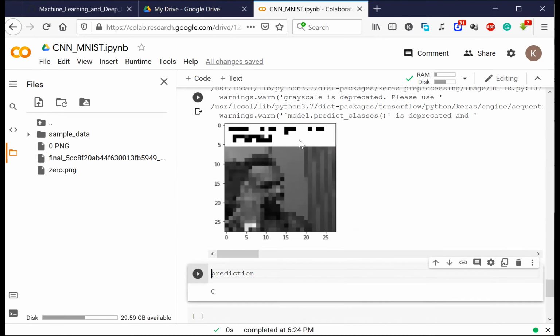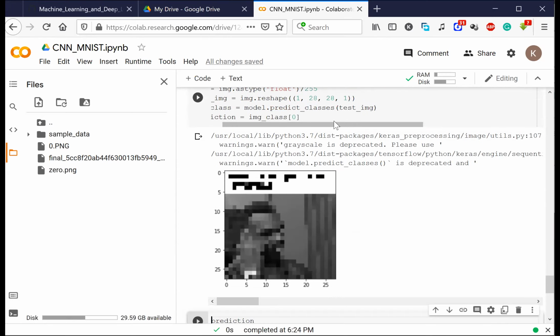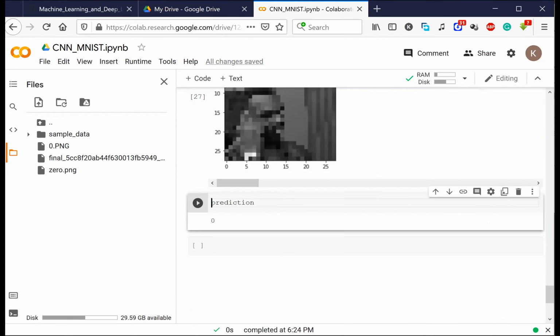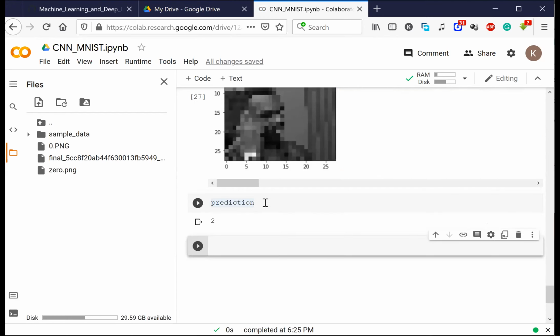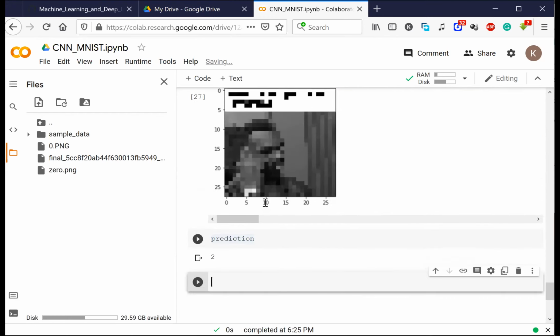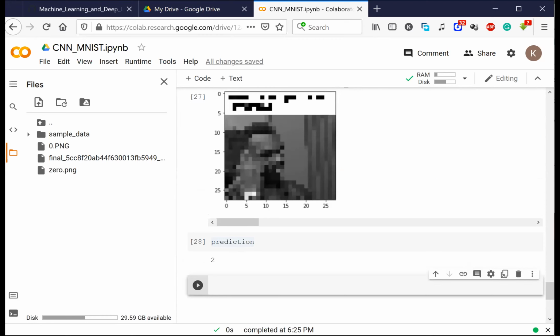Yes, see, it broke this entire image down. Guys, just try to see the image that Alpha shared; it is broken like this. It got converted into 28 by 28 pixels, and if I try to predict it, let's see what it tells me. It will definitely tell me something. It sees a 2 here. This deep learning algorithm sees a 2 here. Isn't it amazing?